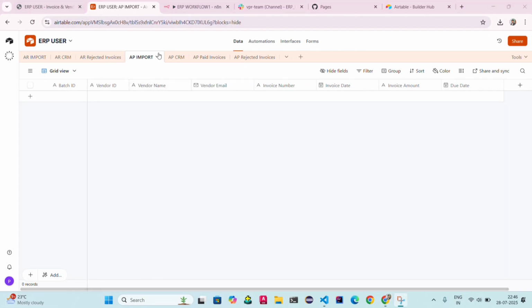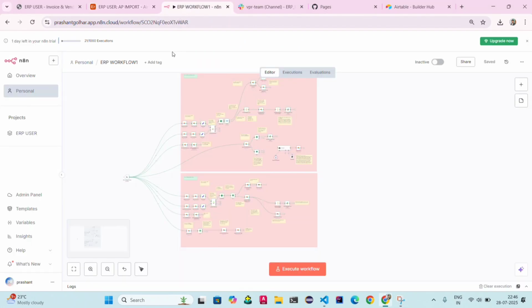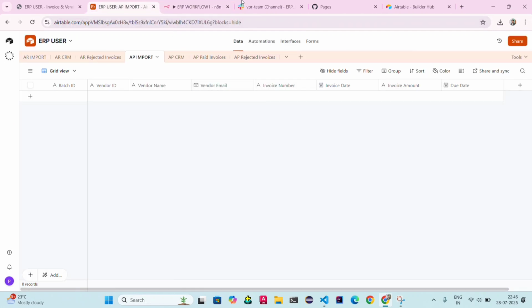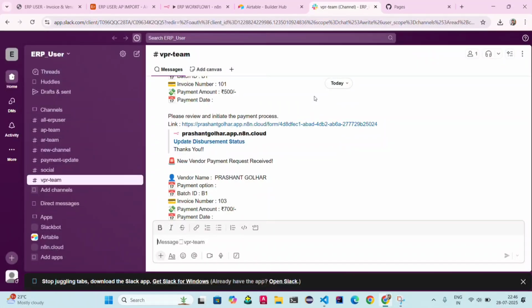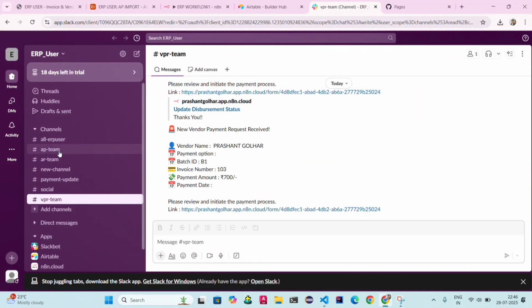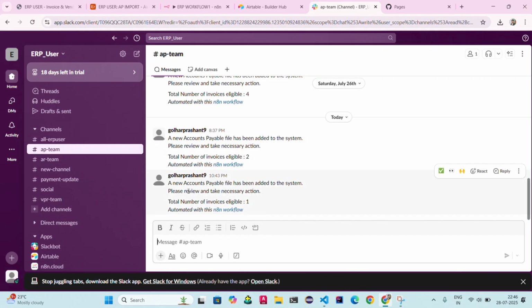Okay, once data is manipulated successfully, data will directly go on the Airtable and be updated on the Slack channel. So this is my Slack channel. Okay, here you can see in the AP team, accounts payable file has been added to the system. Please review and take necessary action. Total number of invoices 1, as I showed you already.